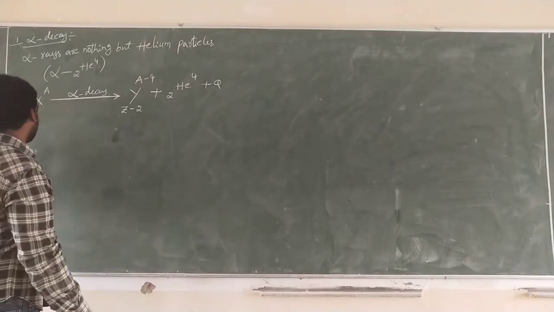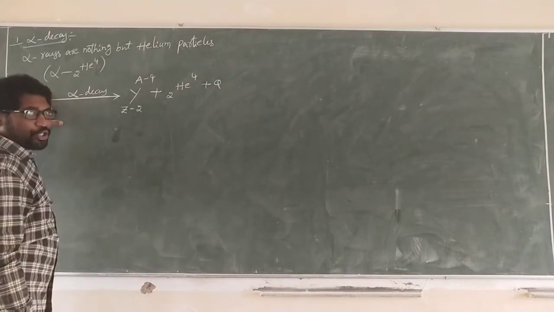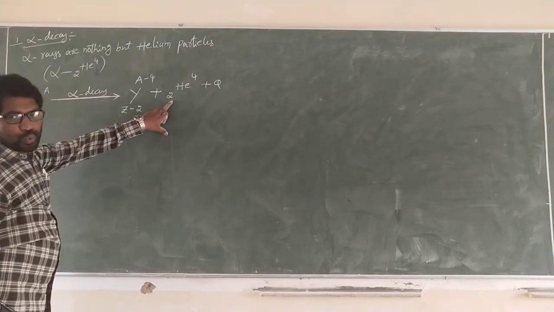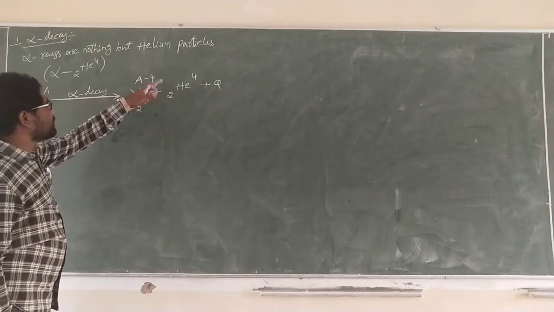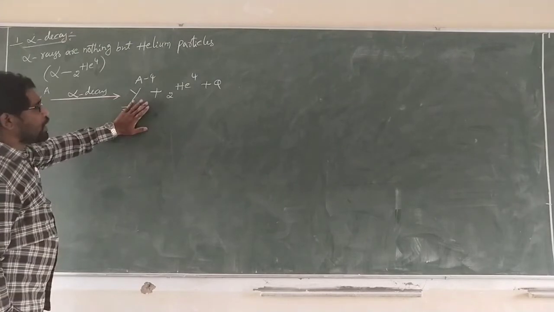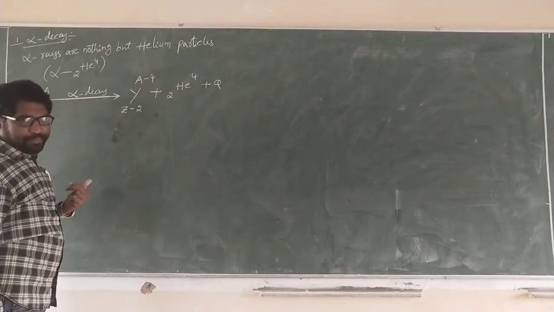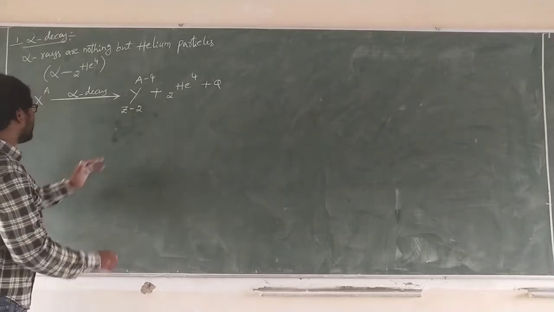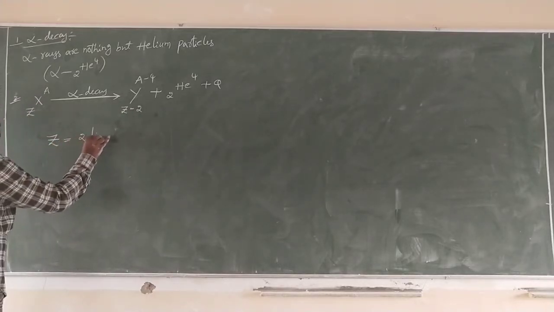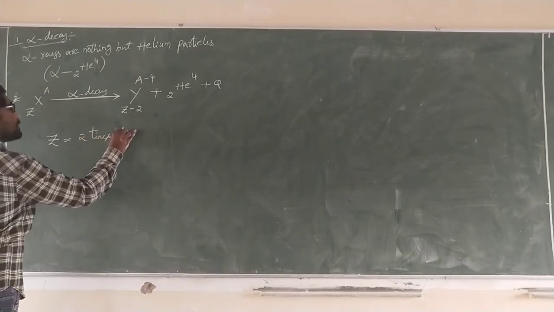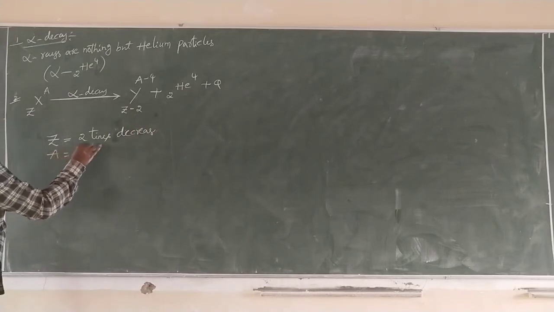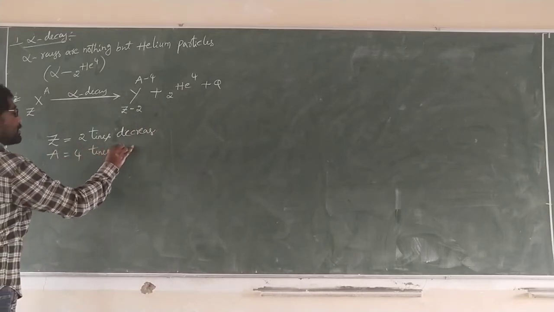See, this is Z A. According to the law of conservation of mass number and atomic number, Z minus 2 plus 2 gives Z, and A minus 4 plus 4 gives A. So the parent atom is converted into the daughter atom after alpha decay. Atomic number decreases by 2, and mass number decreases by 4.